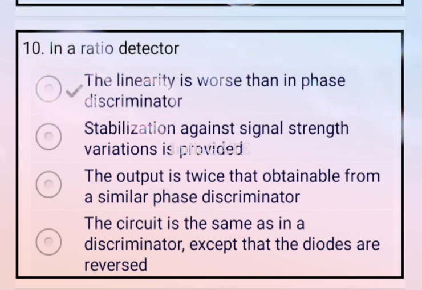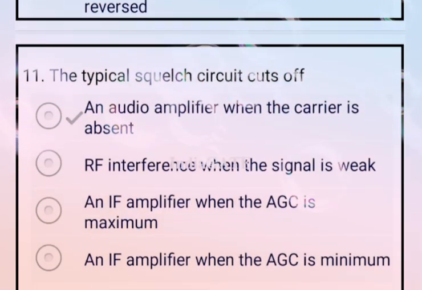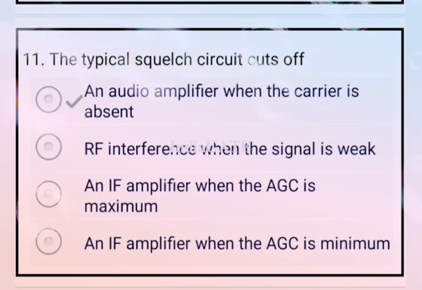In a ratio detector, there are four options. So option A is correct, that is your linearity is worse than in the phase discriminator. Now come to the next question. The squelch circuit cuts off the audio amplifier when the carrier is absent. So option A is your correct answer.